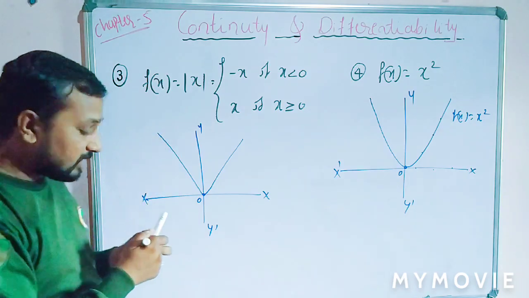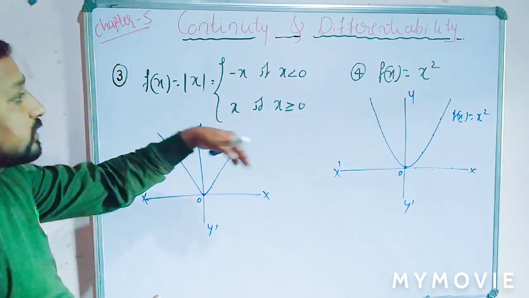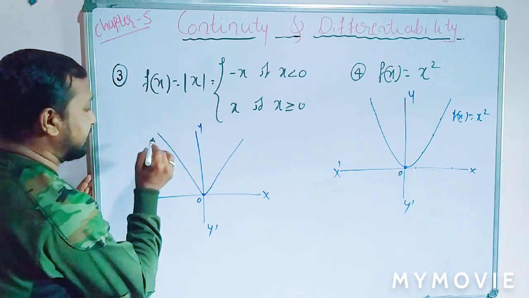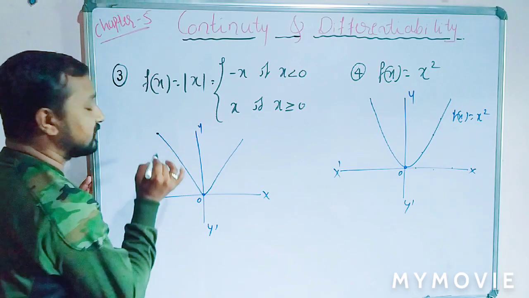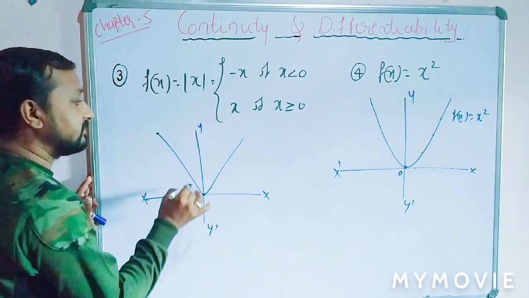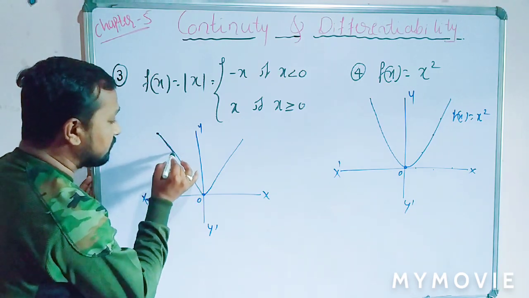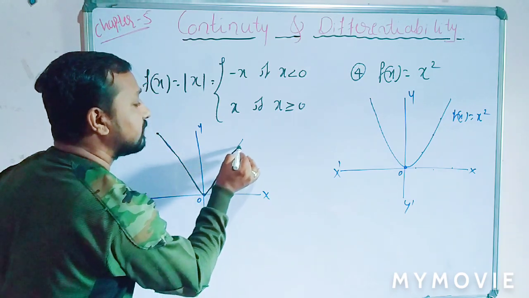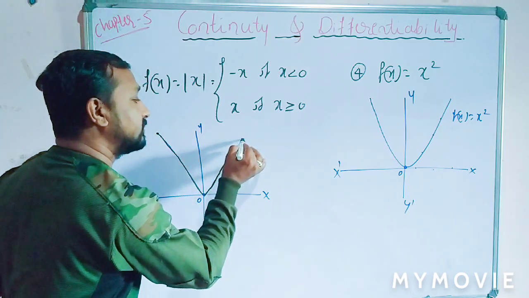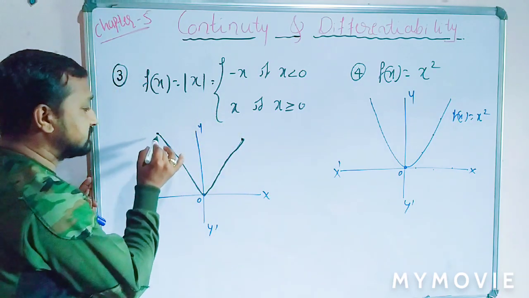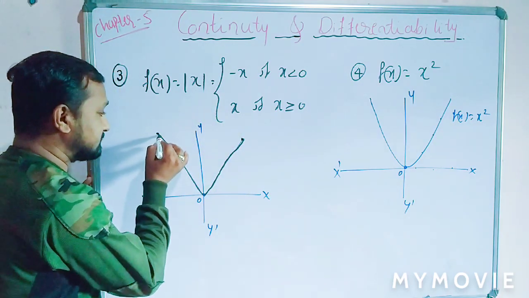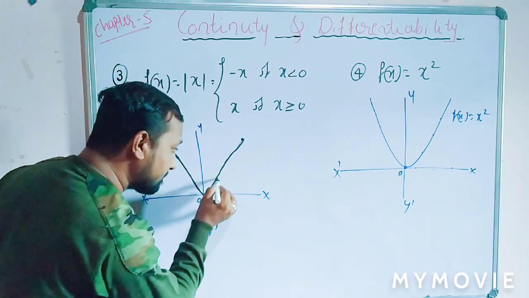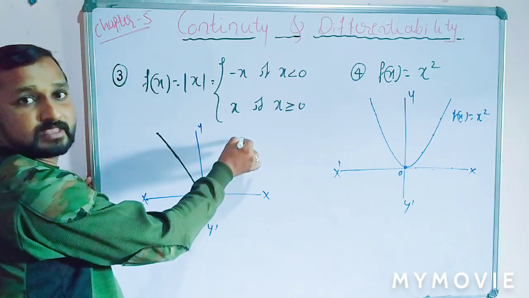So here students, observe these two graphs. First observe the modulus function graph. Here this is the initial point, and while drawing the graph we do not lift the pen from the plane of the blackboard. I can start like this here without lifting the pen from the plane of the paper.